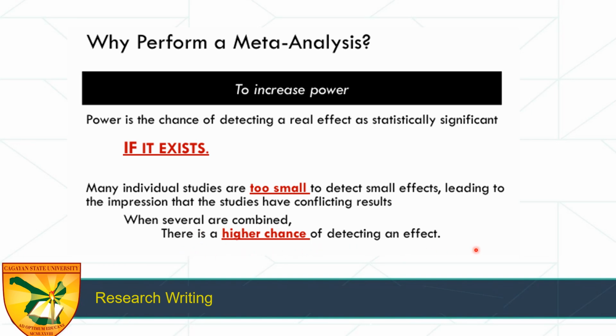For example, 20 studies were done on the association of smoking and lung cancer, showing a positive association. However, there are 5 studies that say there is no association. So when we combine these together, you will see the effect size. You will see if there is really a statistically significant effect.